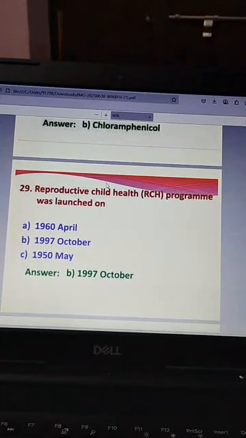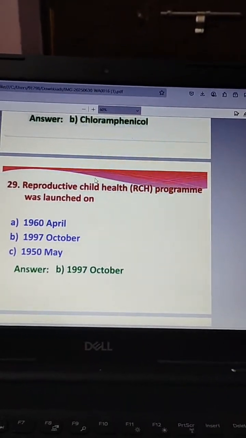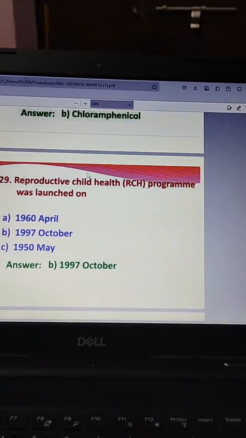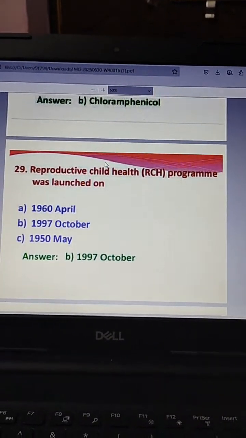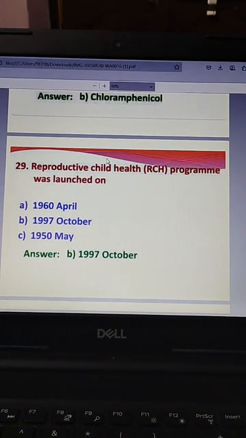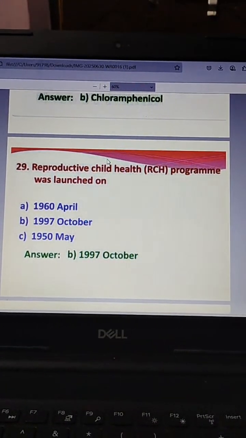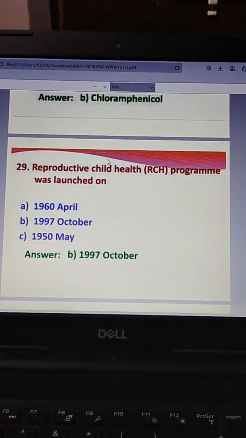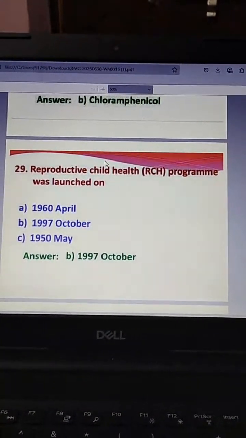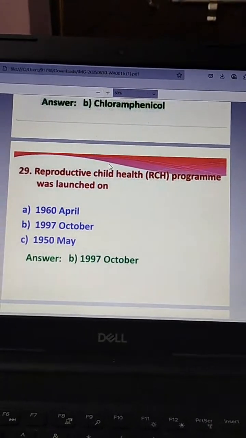Next question. Reproductive child health program was launched on: 1960 April, 1977 October, 1950 May. And the answer is October 1997.